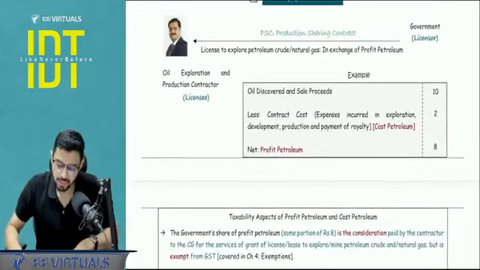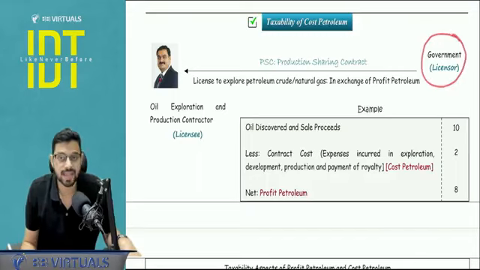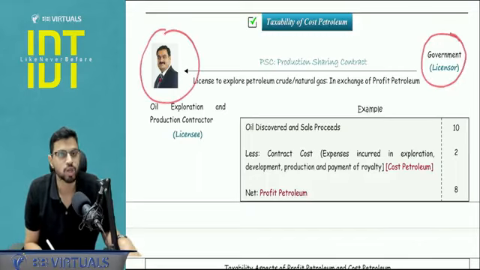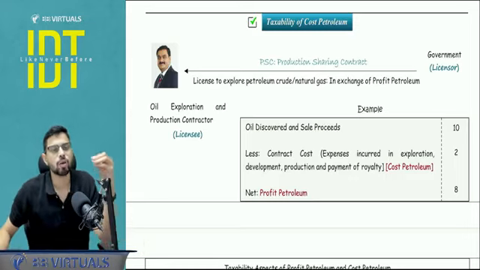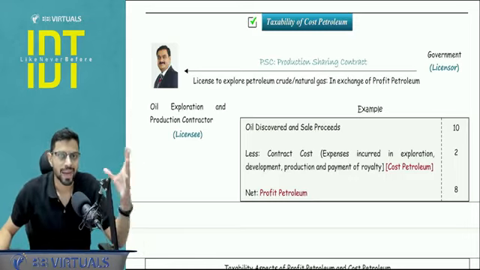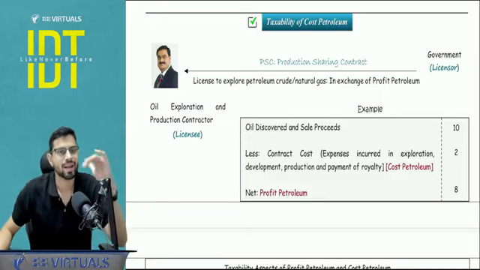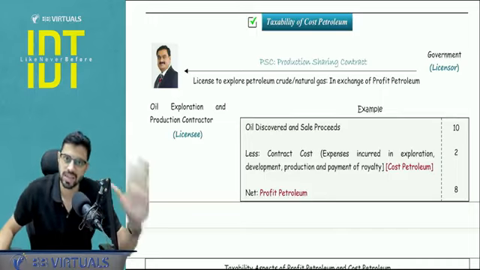Next, with respect to the cost petroleum, let's talk about it. See, what happens in a cost petroleum is there is a central government and there is an oil exploration and production contractor. Now with respect to going, mining and exploring the oil, this requires a license from the government because this is in the jurisdiction of the government. The right is with the central government.